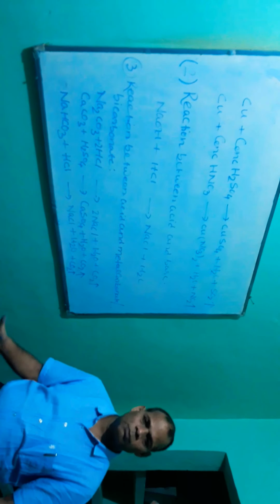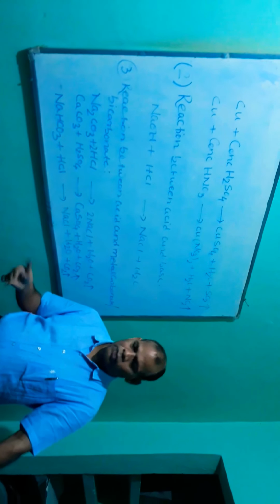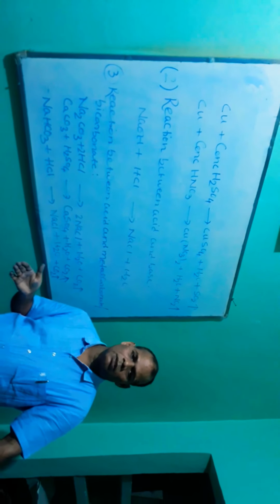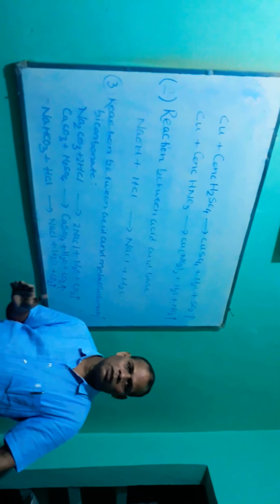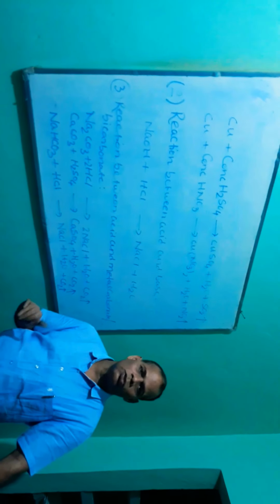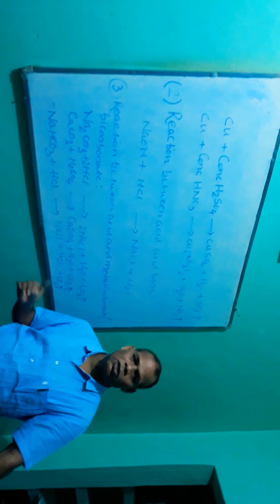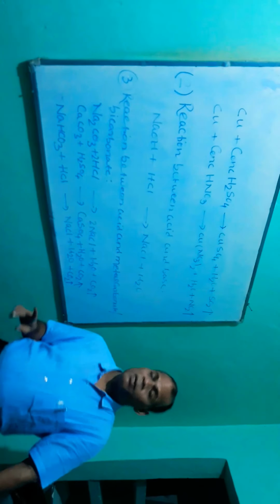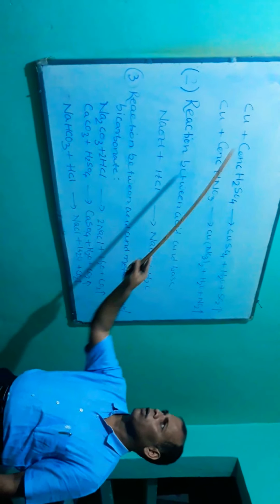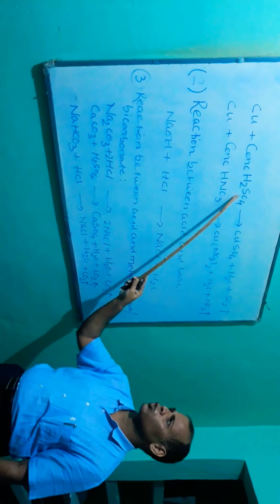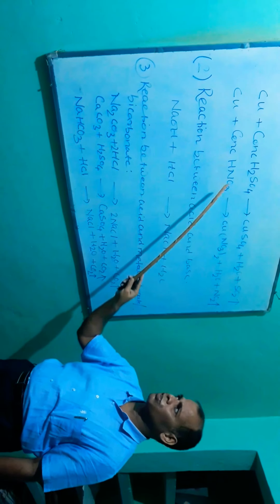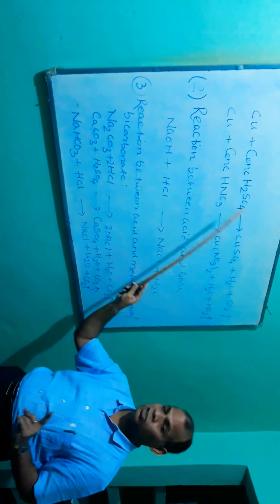So just now we are talking about the reaction between metal and acid. Why do copper or the metals below hydrogen in the reactivity series not take part in a chemical reaction? Copper reacts with concentrated H2SO4 and copper reacts with concentrated HNO3, whereas it does not react with dilute H2SO4.